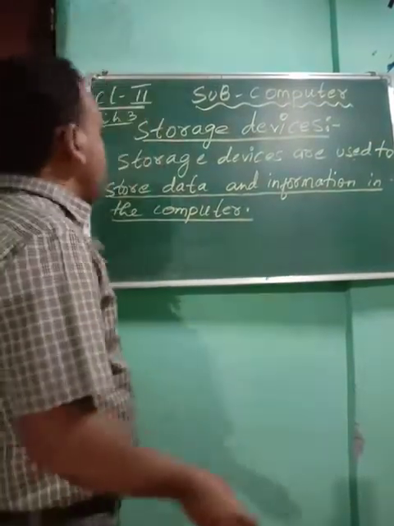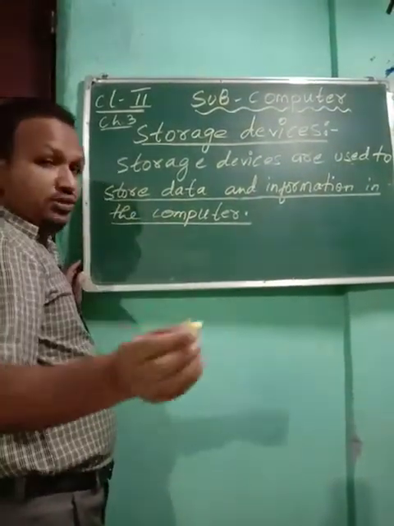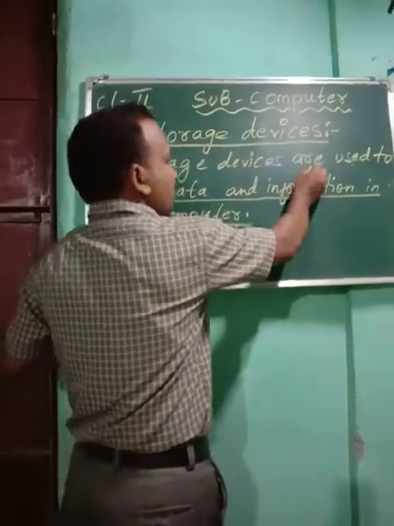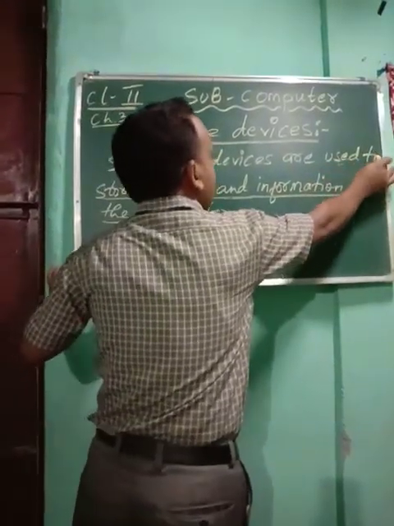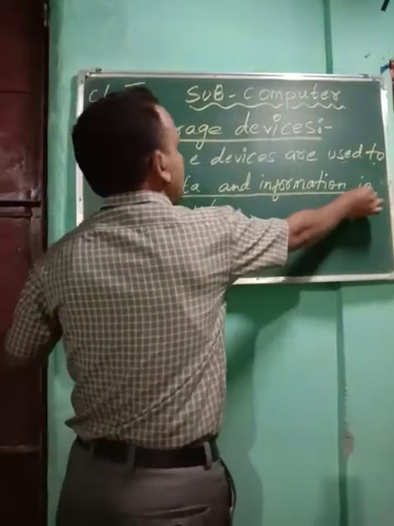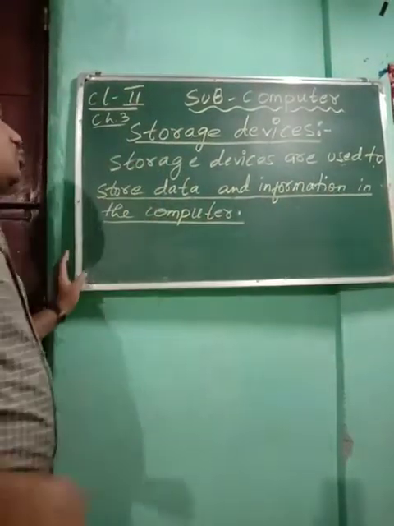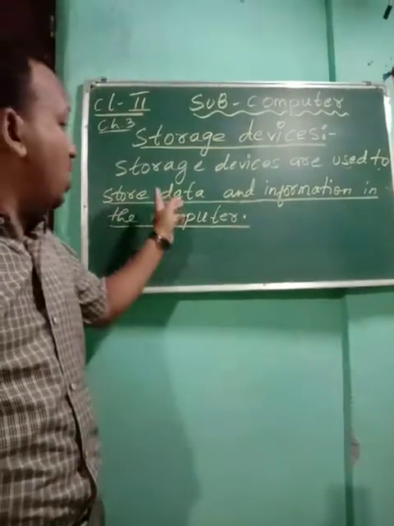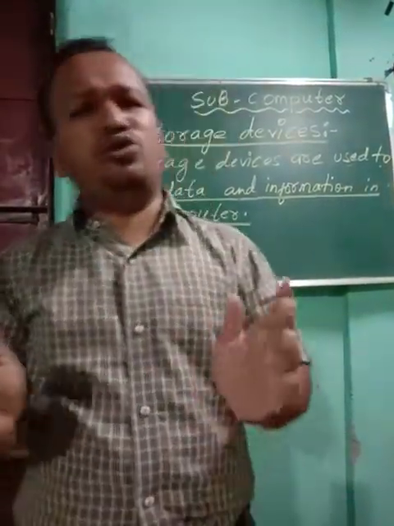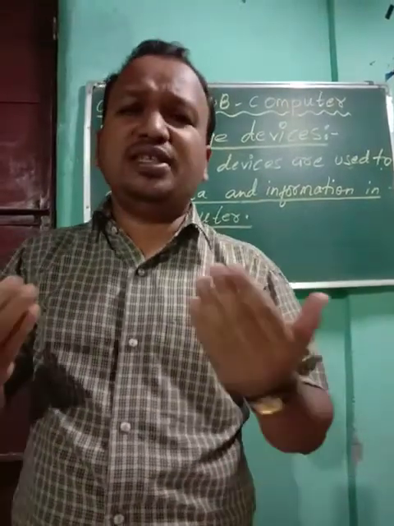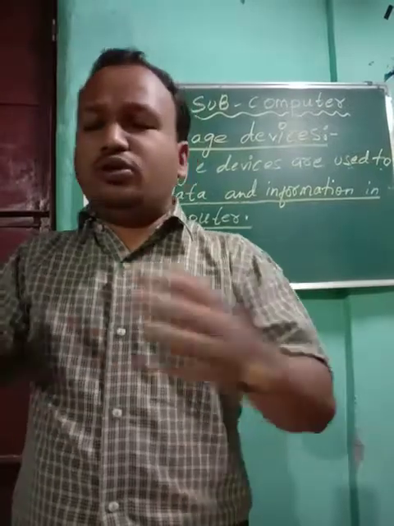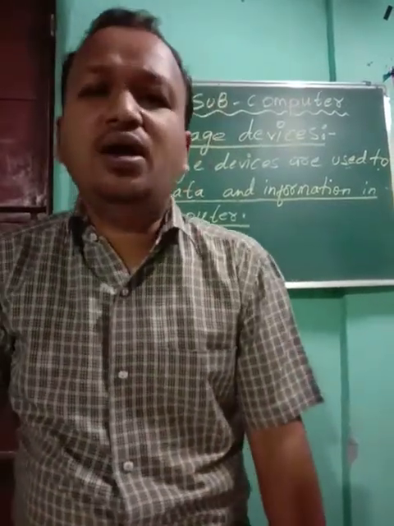Once more I am reading out for you. See the definition. Storage devices are used to store data and information in the computer. So storage devices are used to store what? All the data and information. I will give you an example. Data means your drawing, whatever you are doing, a paragraph you are writing, a letter, a photo you have clicked that you want to store in a computer. Everything can be done.